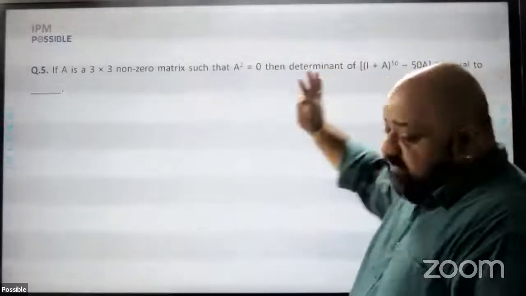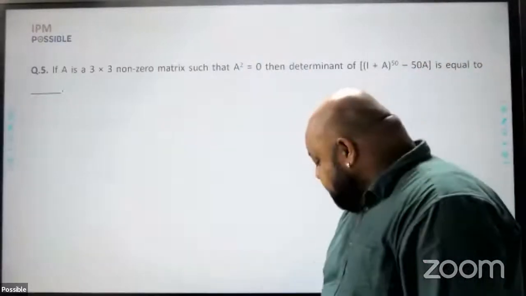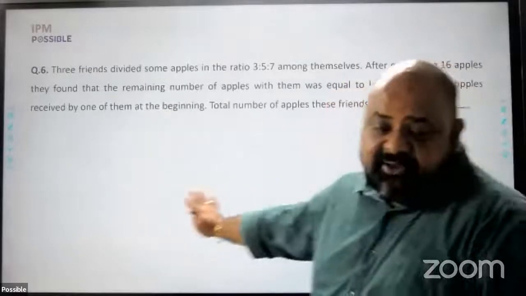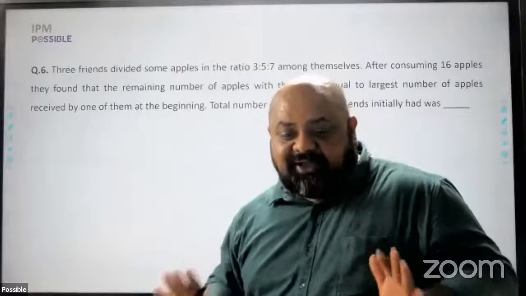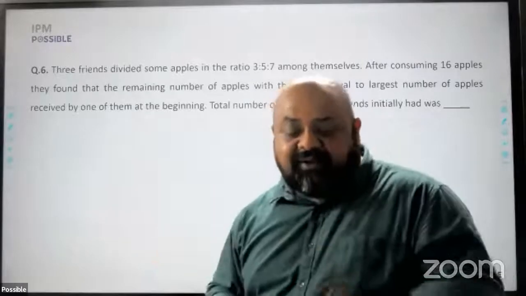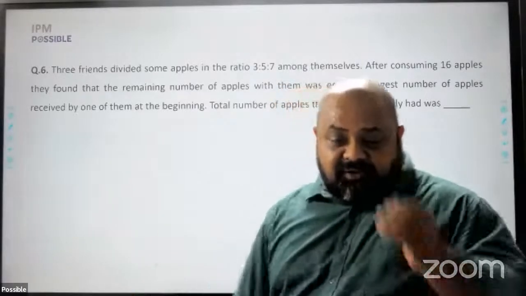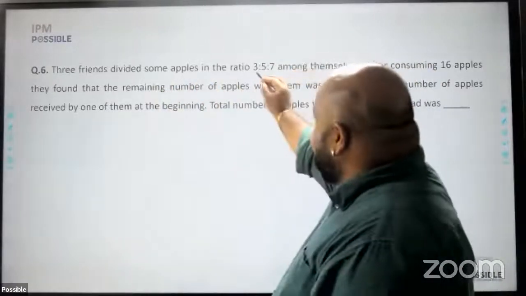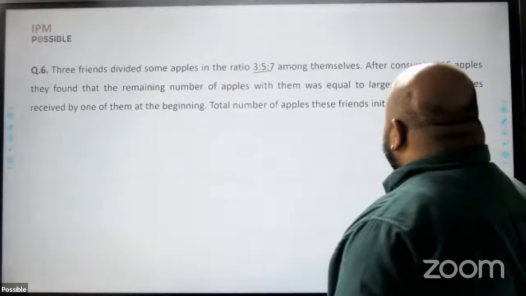I plus A raised to power 50. Someone who's done matrices will be able to attempt this. I will be attempting this in this session. Finally, a question that is based on algebra, actually ratios, a topic that all of you would have done. It says 3 friends divided some apples in the ratio 3:5:7 among themselves.